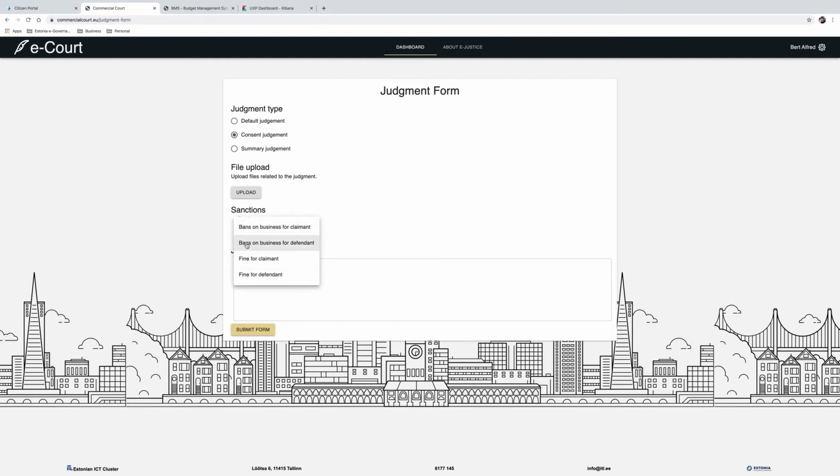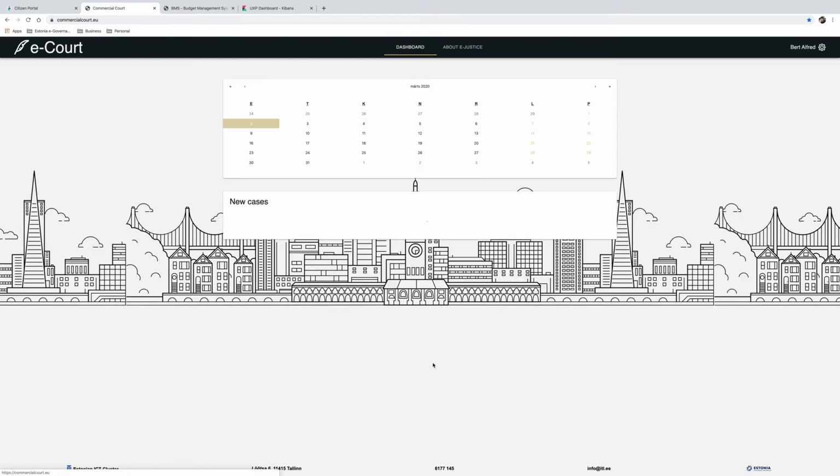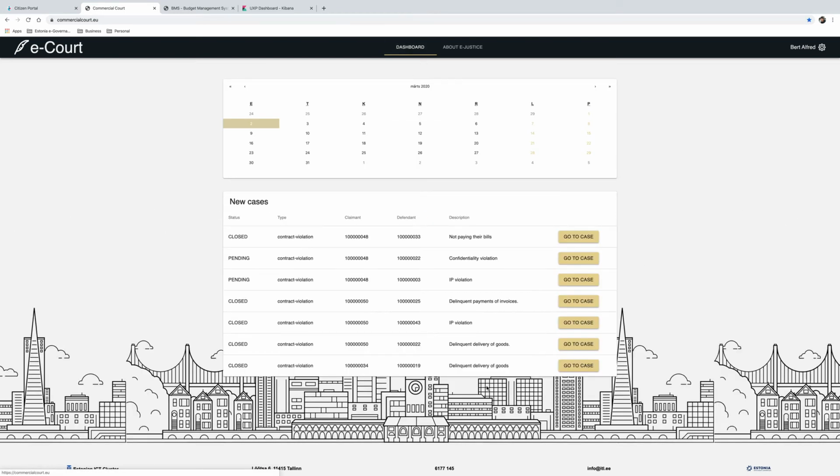Once he has entered the judgment summary and submits the information, the case is completed, which we can confirm by looking at the cases list in the dashboard. As you can see, the entire process is fully digital and automated for the smooth flow of the cases. The only human touchpoints are where a human decision is needed.